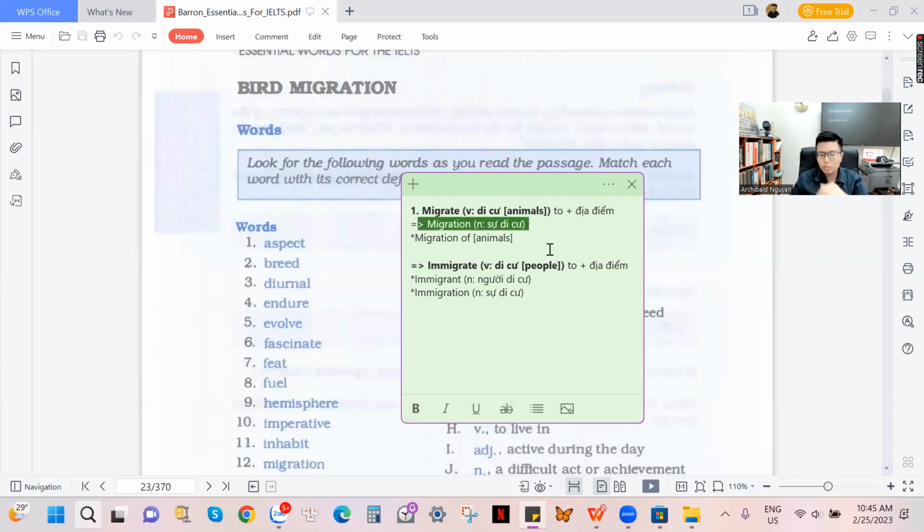Và cái sự di cư của mình thì mình có danh từ là migration. Và người ta dùng migration nó có nghĩa là cái sự di cư của cái loài động vật này thật là thông minh, vì chúng chọn cái nơi có không khí trong lành và môi trường tốt để sống. Thế đây là gọi là cái sự di cư. Sự di cư có nghĩa là cái cách mà mình chọn cái nơi để ở, ta sẽ gọi là migration of. Immigrate to là cái động từ người ta thường dùng khi người ta dùng cho con người nhé.